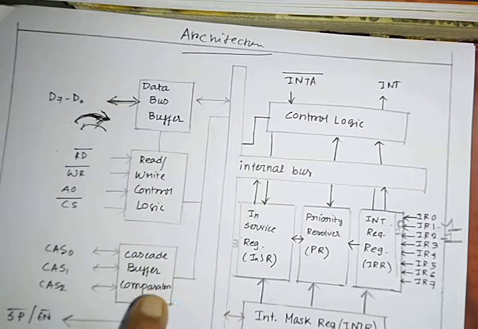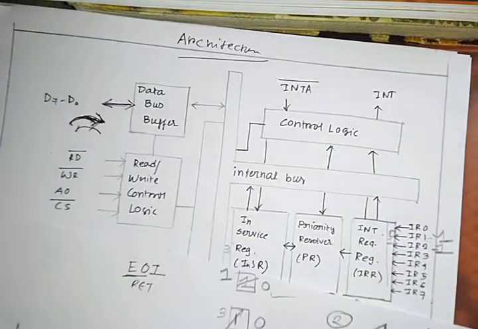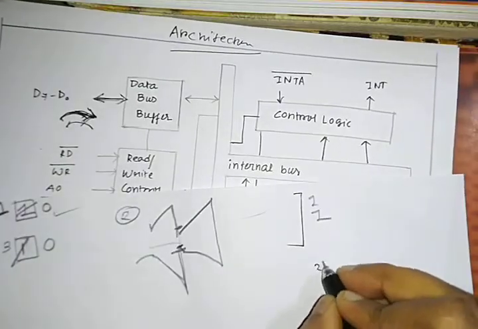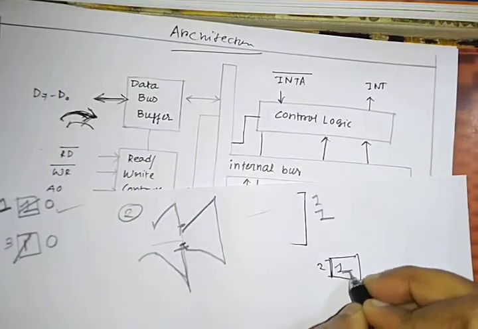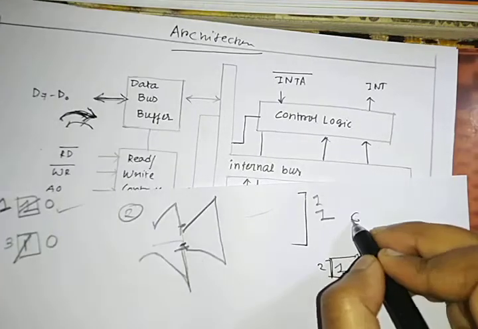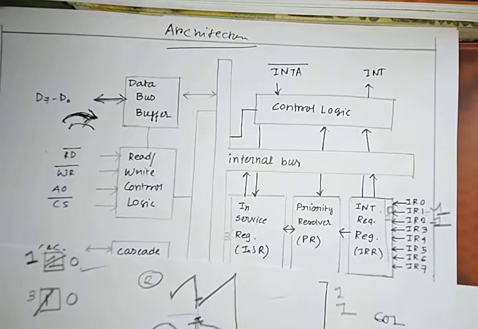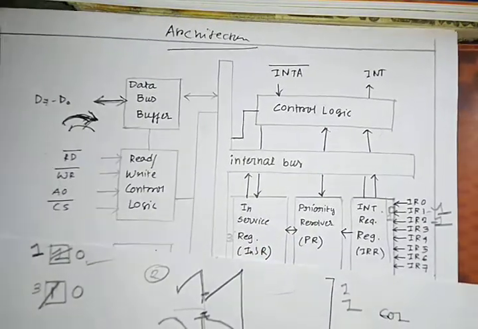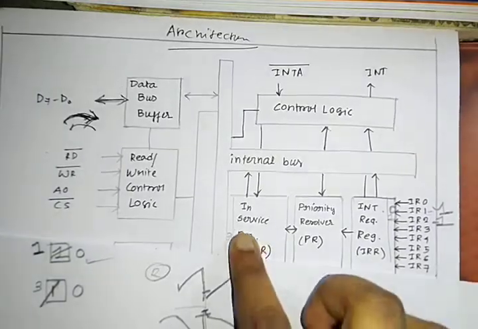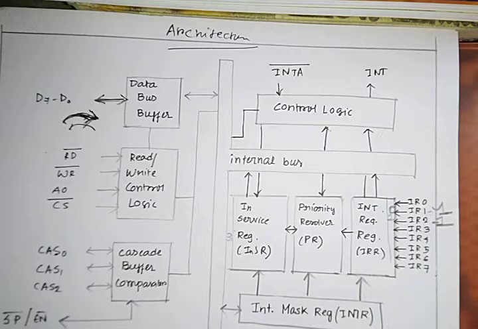It has to become 0. Now on 2, on that 2 pin, it will become 1 right now. Go execute, do this, give this EOI command, this will become 0. When 3 sees that okay, now it is 0, now I can get executed again, then 3 will get executed and your ISR is being serviced.